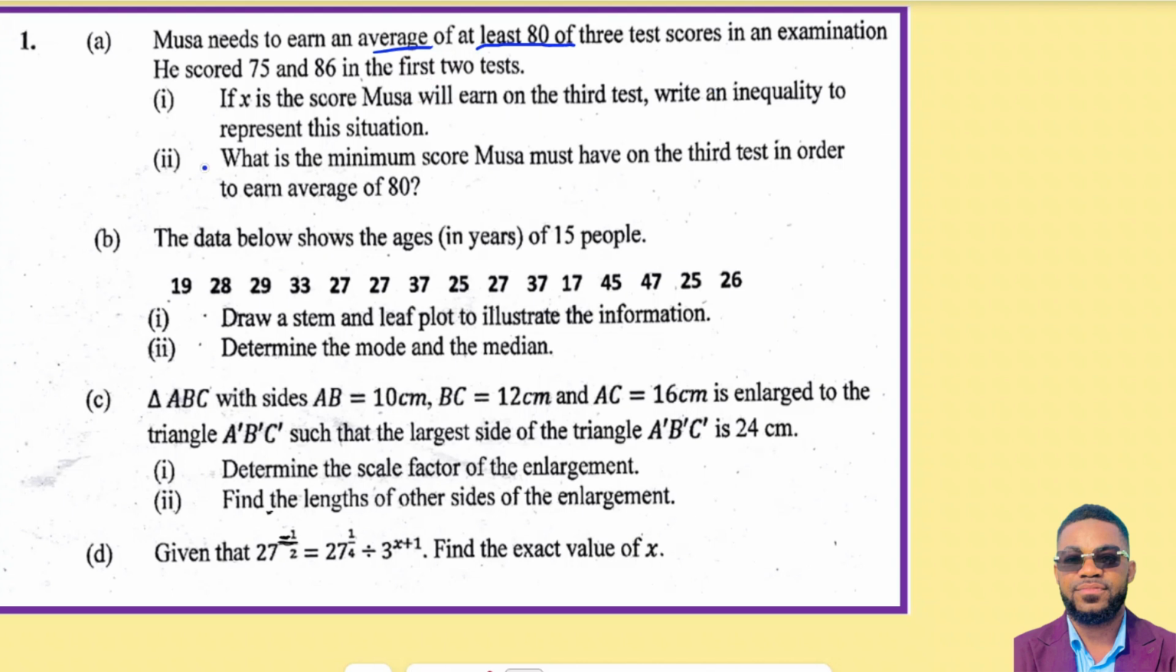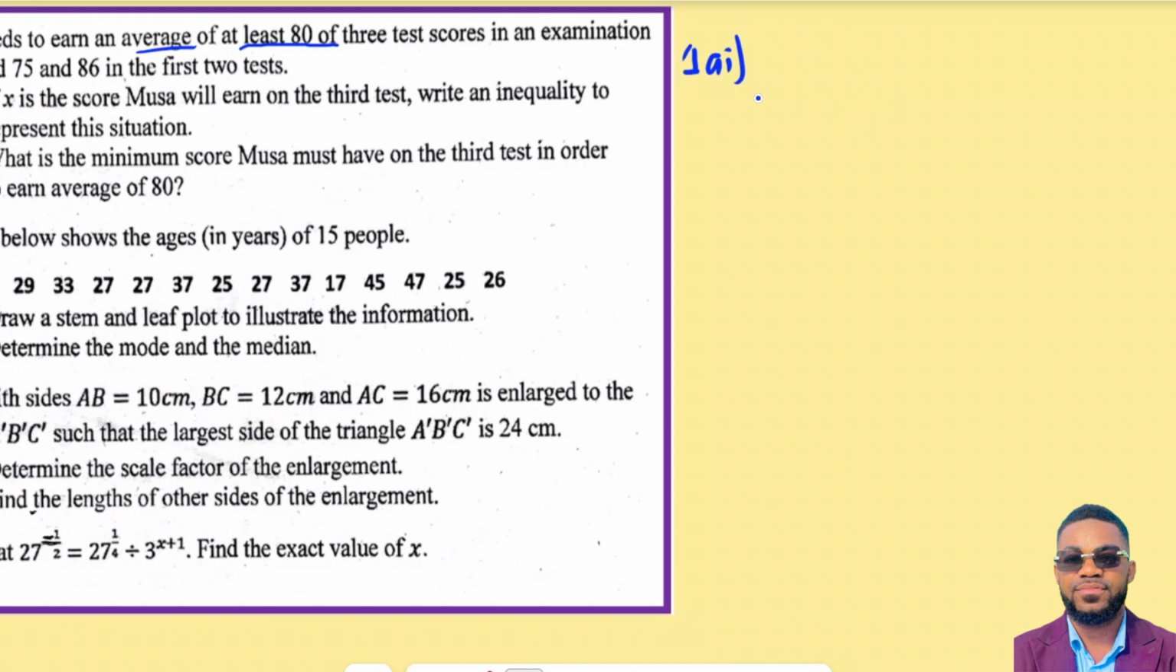Now, let's move on. So in the first 2 tests, he scored 75 and 86. I'm working question 1A I. So he had 75 and then 86 in the second one. And the third one was given in the question. If X is the score Musa will earn on the third test, that means X is going to be the score for Musa in the third test. You have to write an inequality for this one. Now listen. At least 80 means greater than or equal to 80.